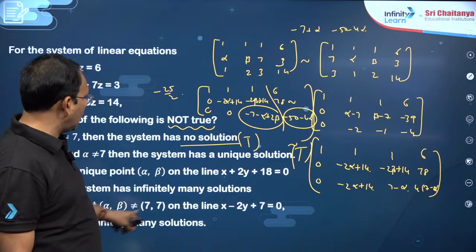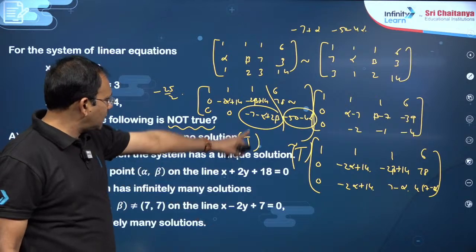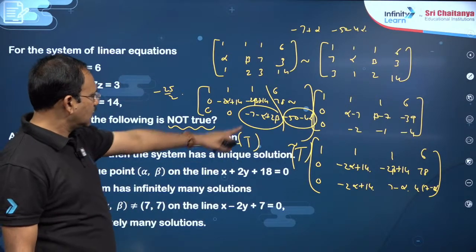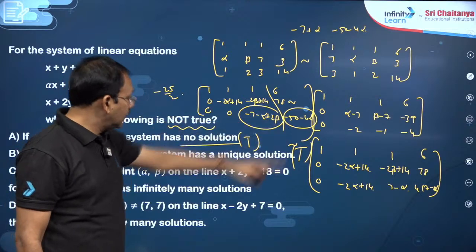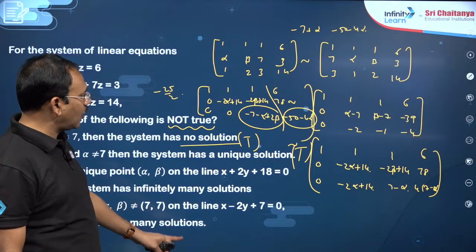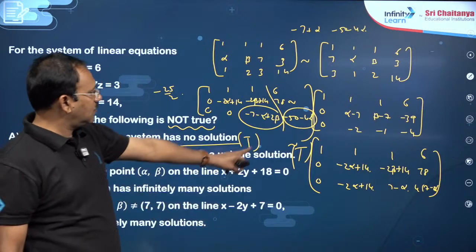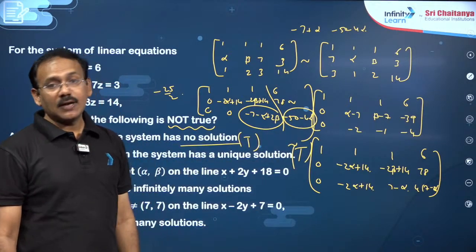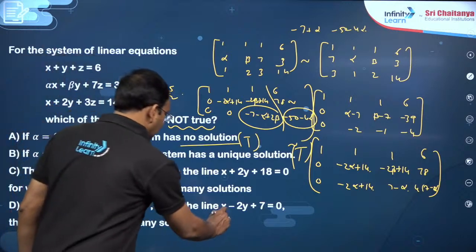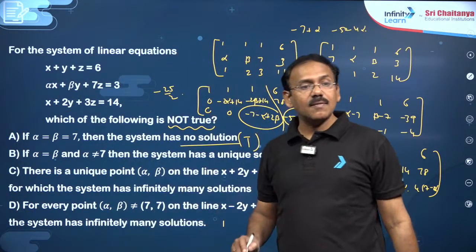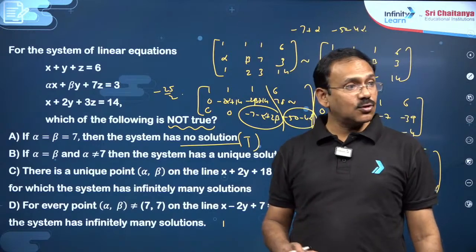For every point alpha, beta satisfying this, this becomes 0 and the system has infinitely many solutions. This has become 0 and this is equal to 0. This is false, dear students, but every point will not be. So, if it has to have infinitely many solutions, there is only one point possible, not infinitely many. This is false, you can go with this. So, dear students, this rank method will help you to answer this question.